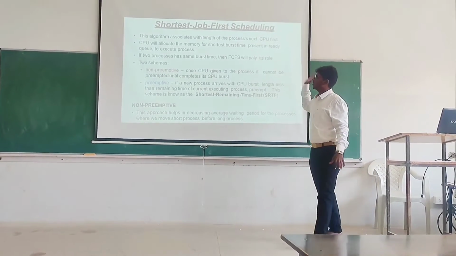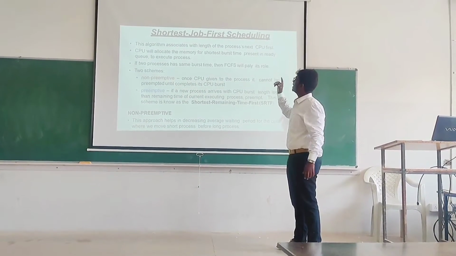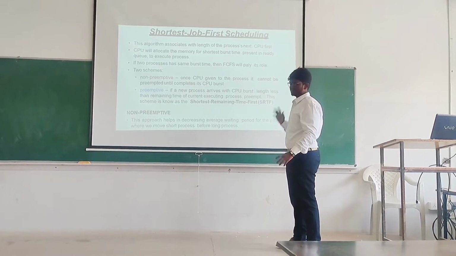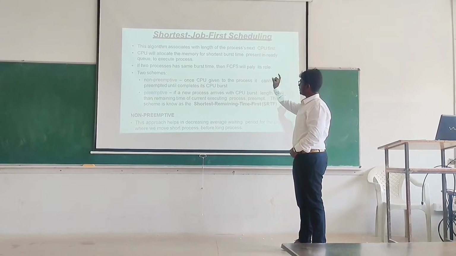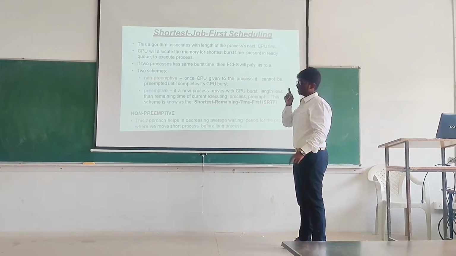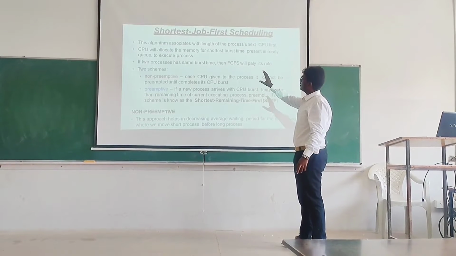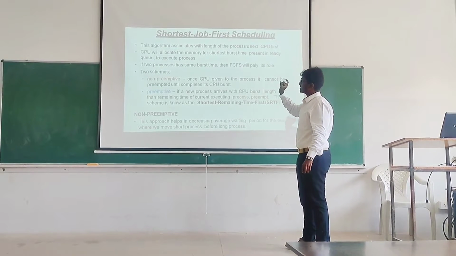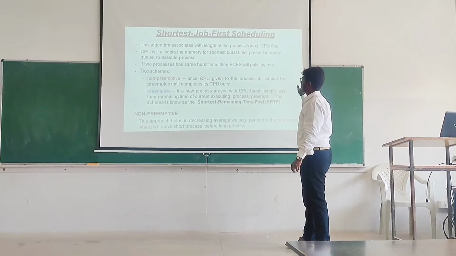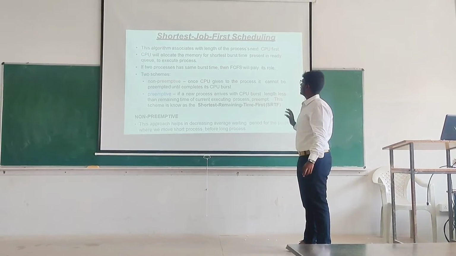Shortest job first scheduling. This algorithm associates with each process the length of its next CPU burst. The next process length will be guessed here. The CPU will be allocated to the process with the shortest burst time present in the ready queue. If two processes have the same burst time, then FCFS will play its role.